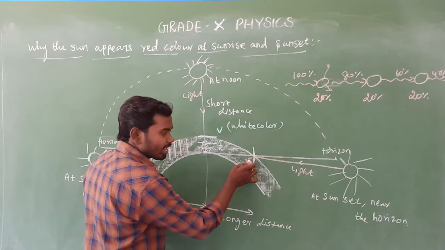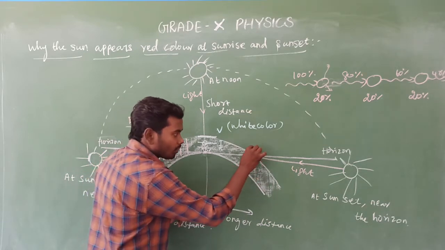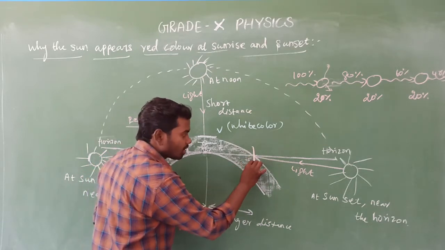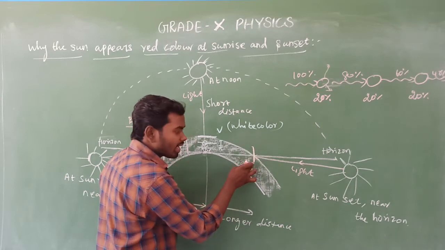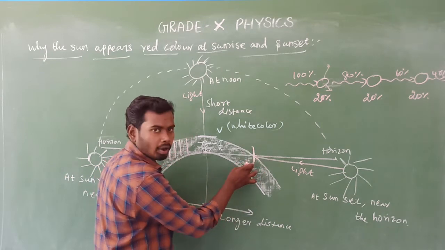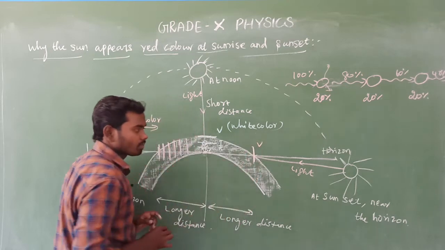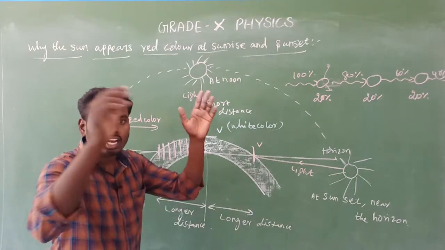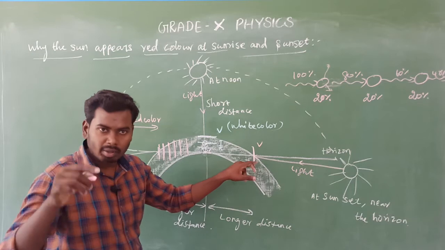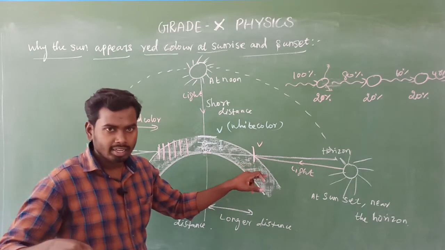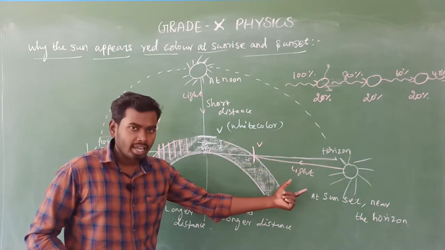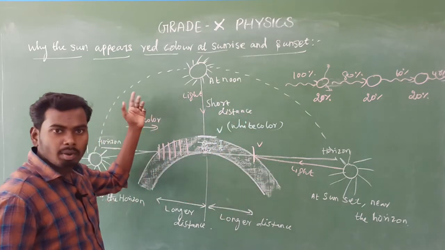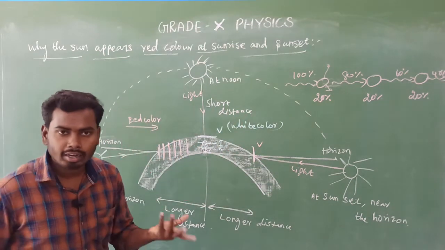When the sunlight enters into the atmosphere, first the indigo side, this violet color got completely scattered by this time, at this point. Violet color got completely scattered before reaching us because it has the least wavelength, isn't it? Yes, because during sunset the sunlight has to travel a maximum, longer distance, isn't it? Yes.